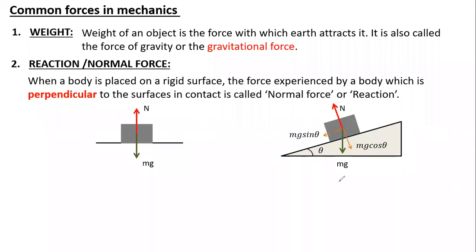Both the forces. So after we study your weight and normal reaction force, the third type of force, most commonly and majorly used, is your tensional force, the tension.